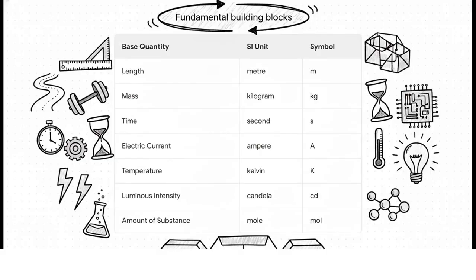Now, the absolutely crucial point on this table is that these 7 fundamental base quantities are the primary building blocks for every single measurement in the universe. Literally everything starts right here. We've got length in meters, mass in kilograms, time in seconds, but then, as science expanded, we added electric current in amperes, thermodynamic temperature in Kelvin, luminous intensity in candelas, and the amount of substance in moles. These are the fundamental units. They are completely independent of one another, and they form the absolute foundational base of the entire SI system.